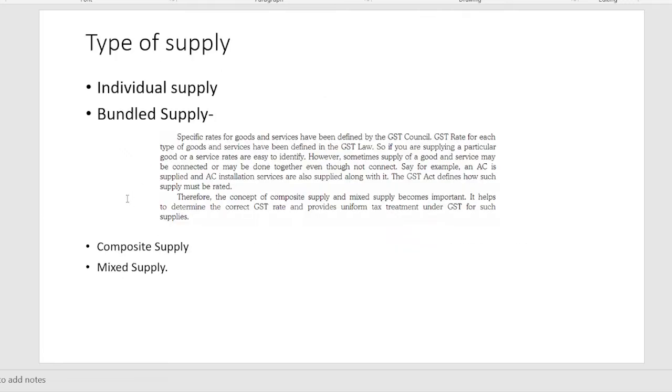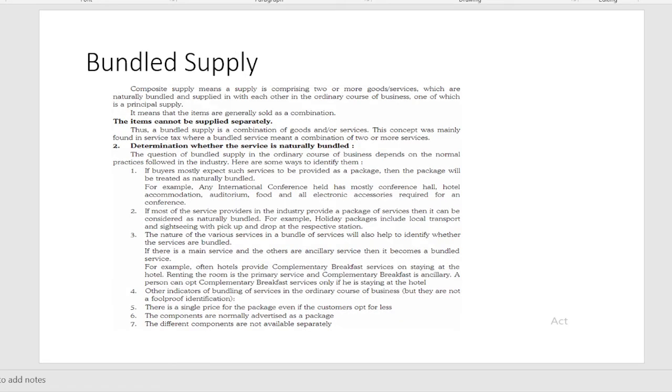Now we will go to the type of supply. Now the supply may be individual supply or bundle supply. Now what is the meaning of individual supply and bundle supply? When one commodity or one service is provided or supplied, that is called individual supply. But when two or more than two goods or services are jointly supplied, that is called bundle supply. Okay, so they are classified on the basis of their nature. One is composite supply and another one is a mixed supply.